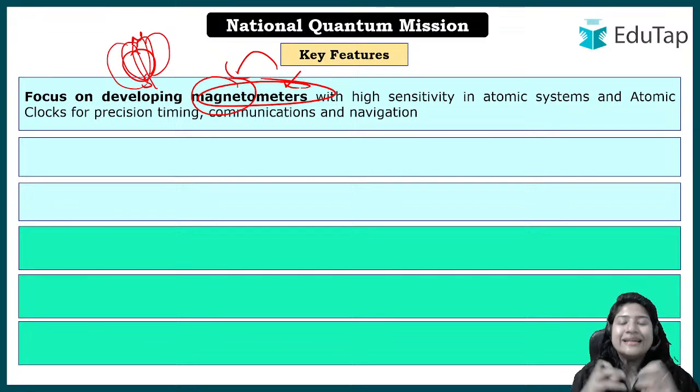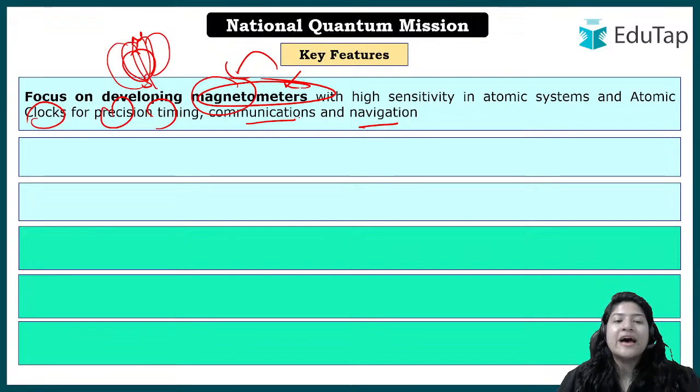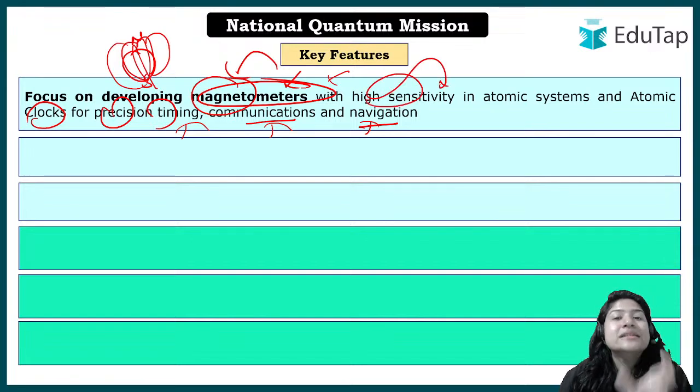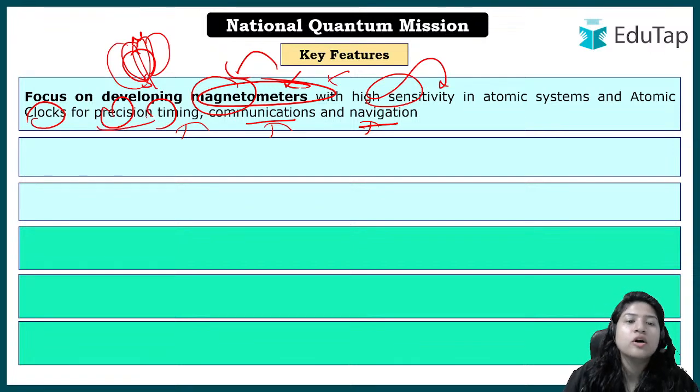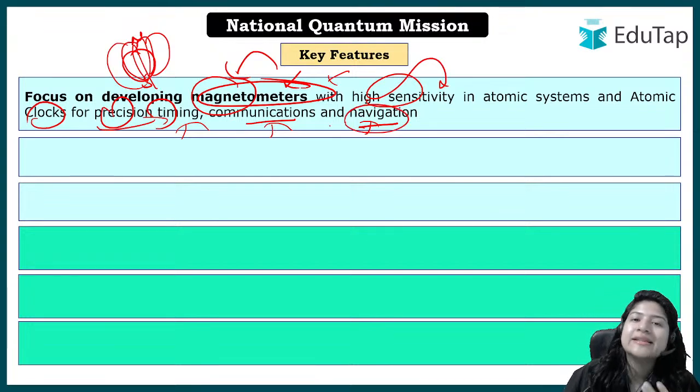अब क्या होता है, when you study these, you become more precise with timing, with making proper clocks, with proper communication and navigation. If you can precisely measure the magnetic field, you can have accurate timing, communication and navigation also, right? So under this particular mission, the aim is also to focus on magnetometers which have high sensitivity, means which can give precise information that can be further utilized for exact and accurate timings in communication or even in navigation. जैसे usually navigation थोड़ा plus minus जा सकता है आपका, right?